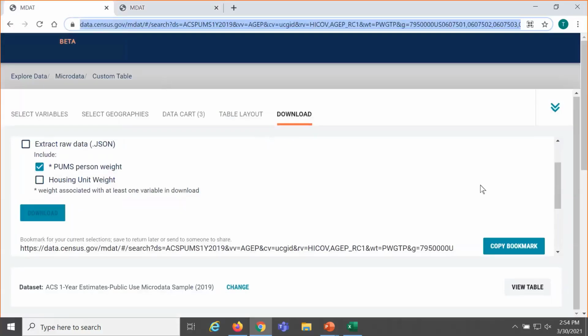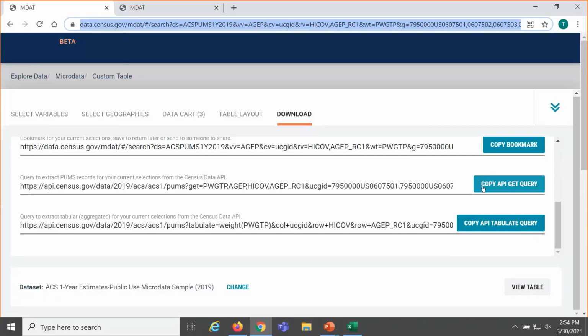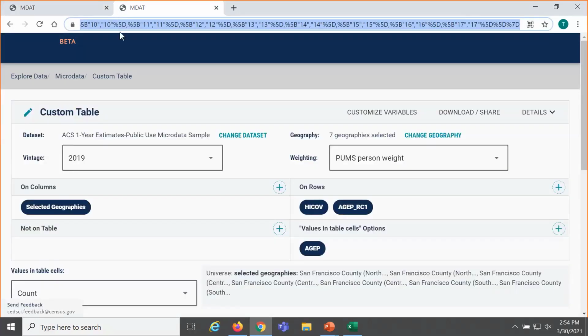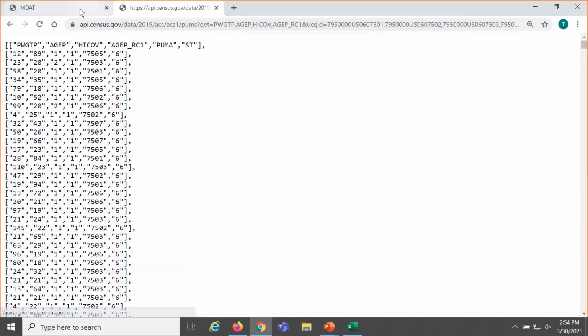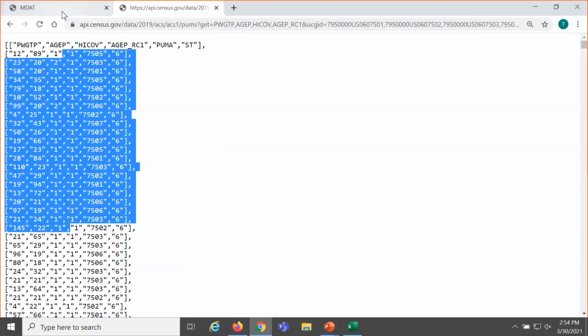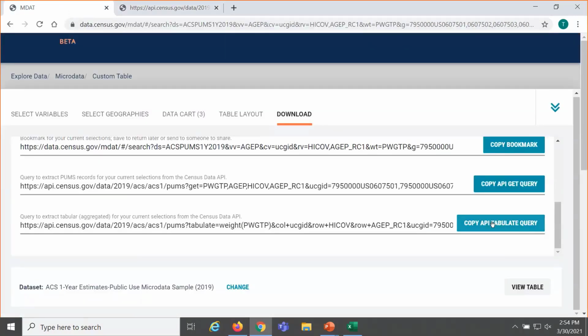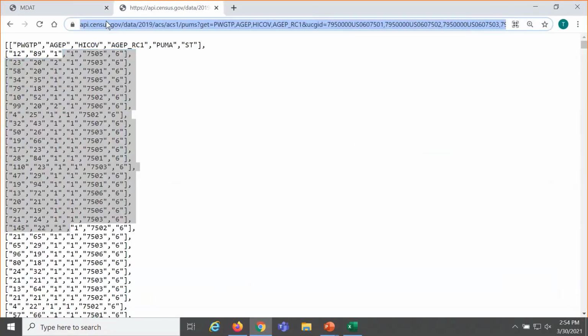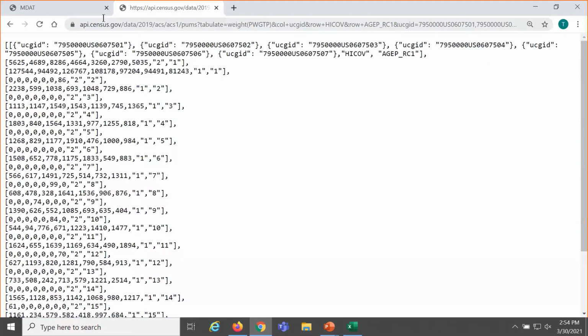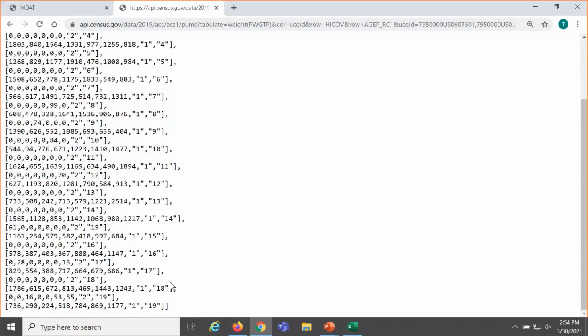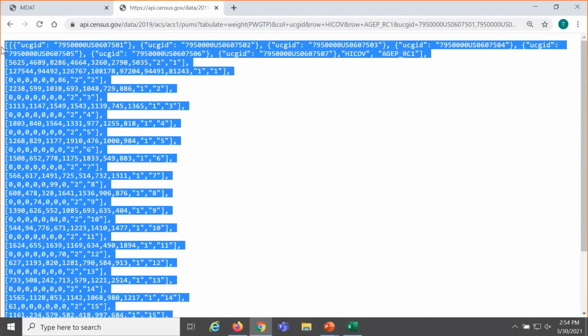And then just while I'm on this page, just some other functionality that is in the download share for folks that are interested in microdata with the API. There are links here that would give you the API results in terms of the raw data. For the API tabulate query, this gives you the results from the API in terms of the table that we saw. It was in a nice display on data.census.gov. This is the application programming interface that powers that and is also publicly available.